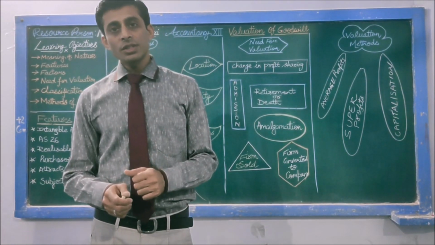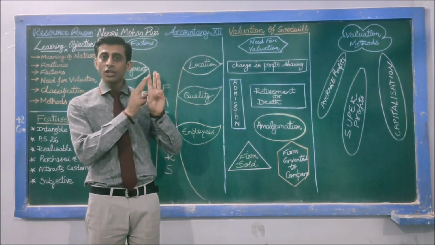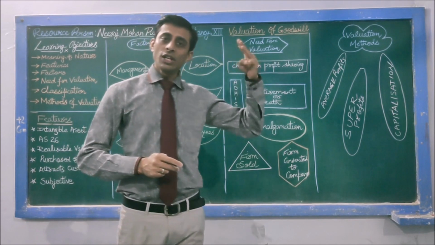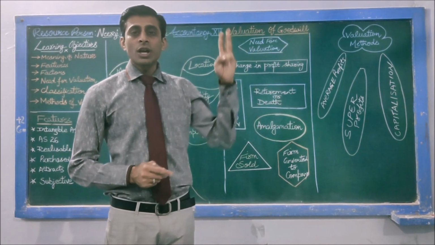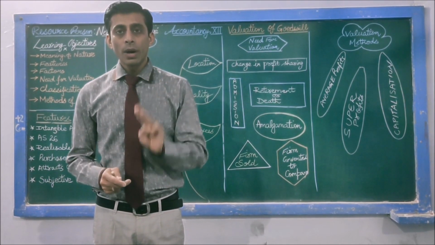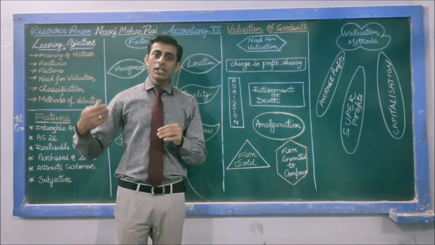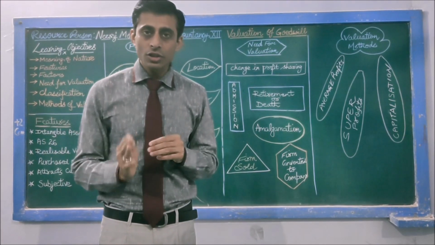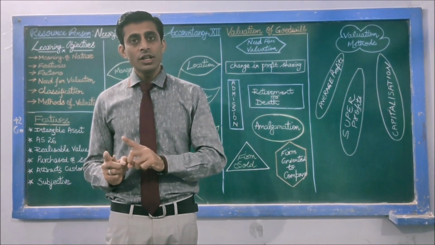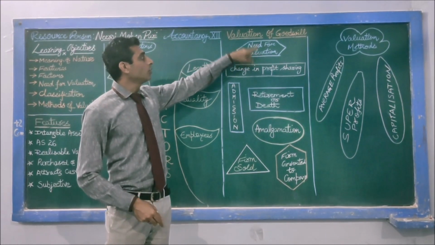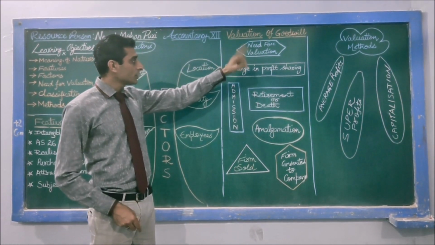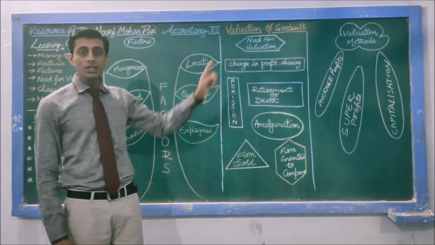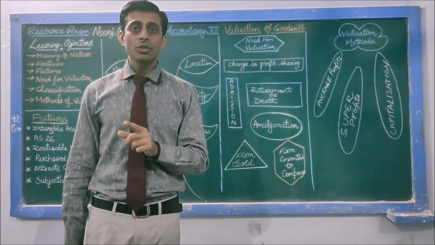Let us take a case that there is a firm which has 3 partners, A, B and C. They started business 3 years prior with some specific ratio as equal partners. But after 3 years, now they want to change their profit sharing ratio. So when they change the ratio, we need to value the goodwill of the firm. So the first reason why goodwill needs to be valued is due to change in profit and loss sharing ratio of existing partners.